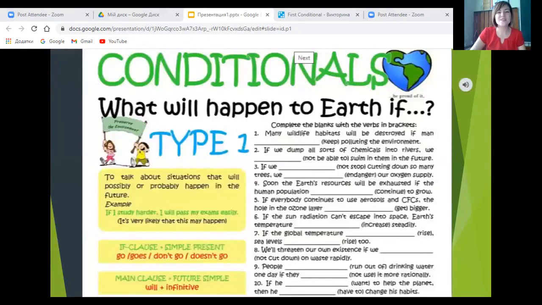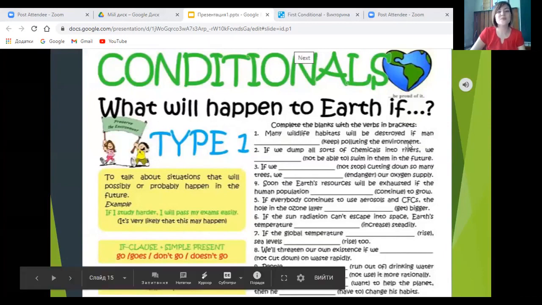There are more sentences to give you some practice and get you to think about the environment. There are 10 conditional sentences you are supposed to fill in with the verbs from the brackets. I give you 2 minutes to do the task. I recommend you take notes, and then we will check the answers.